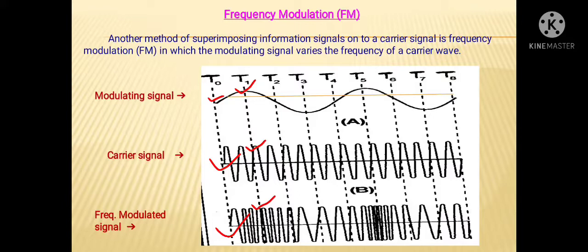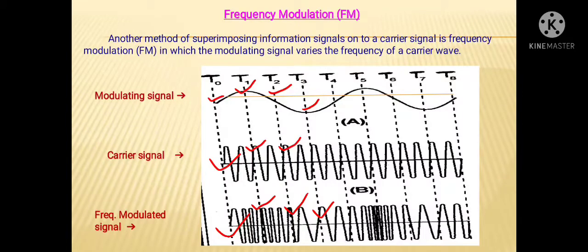If we come to the next point at instant t2, again the amplitude is at a moderate or average value. So the frequency of the FM signal at this instant is not going to change, and it is the same as in the case of the carrier signal. Next, at this t3 value, the amplitude of the modulating signal is minimum. That's why at this instant the frequency of the FM signal is going to change to the minimum value, and that's why it is shown like this, with a minimum value of frequency.